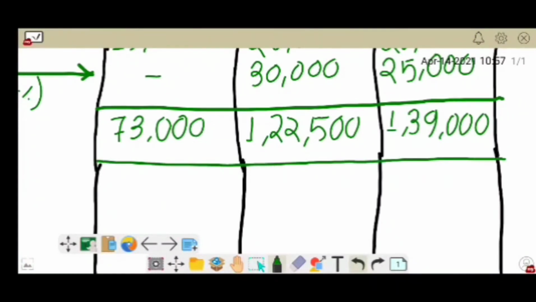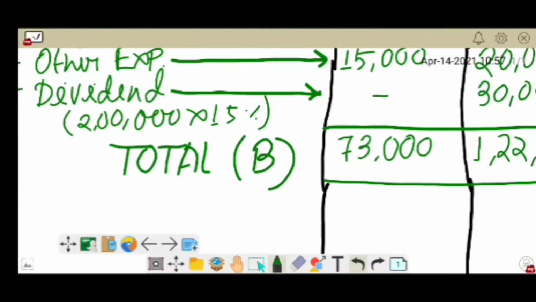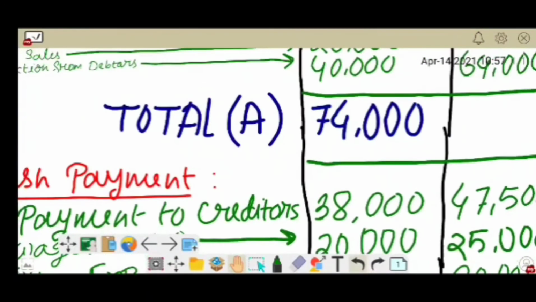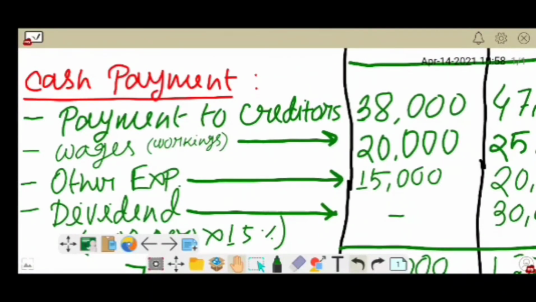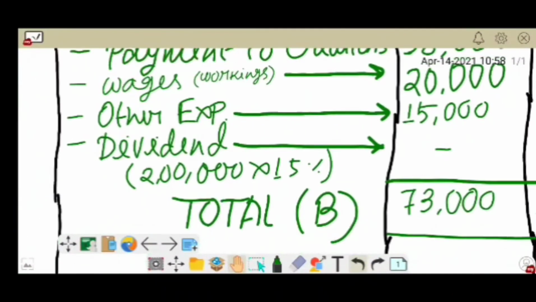Okay, so here in the correspondence we will write total B, and here already written the total A. As in the previous cash budgeting problem, we will make this calculation the same.